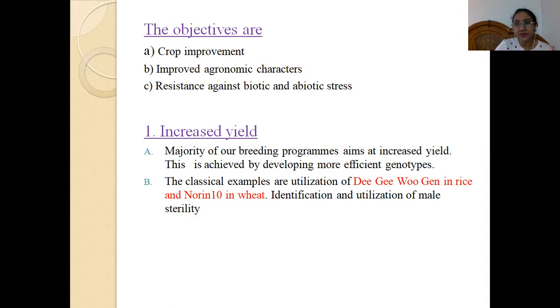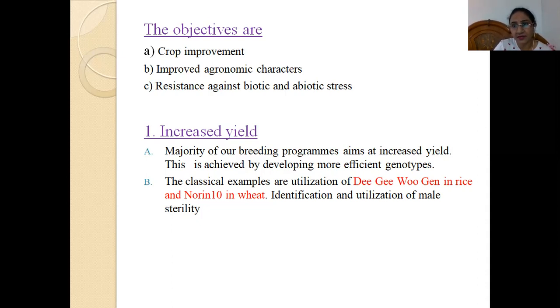And the third point, a very important point nowadays looking into the present scenario, is mainly resistance to various biotic and abiotic stresses. What are the biotic stresses? Biotic stresses are mainly due to insect pests and diseases, which are the factors that affect the grain yield.